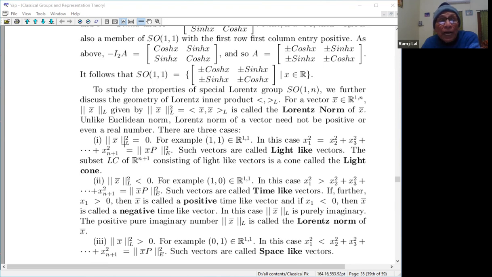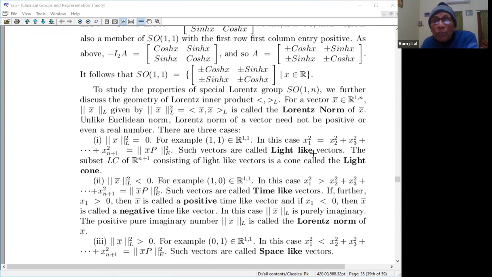There are 3 cases. Either this is 0. For example, if you take (1, 1), then 1 square minus 1 square plus 1 square is 0. So this satisfies this condition, though the vector is not 0. In this case, x1 square is equal to the norm of the projection (x2, ..., xn) squared. Such a vector is called a light-like vector.